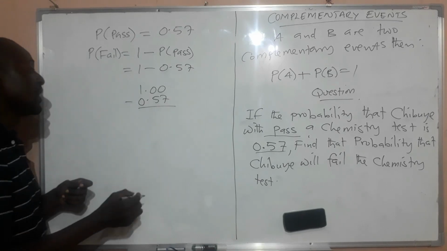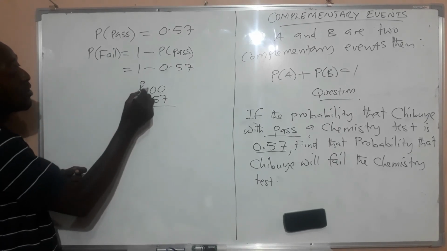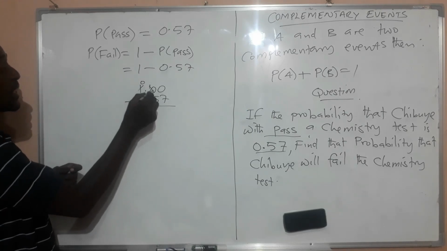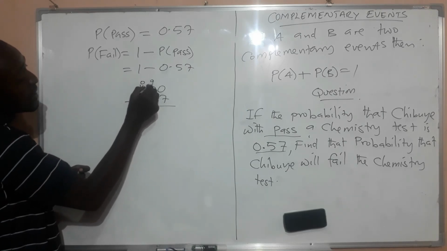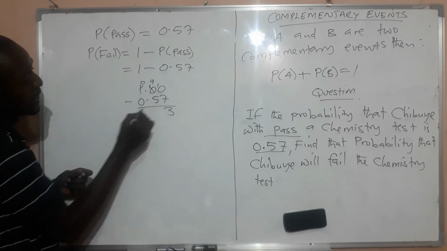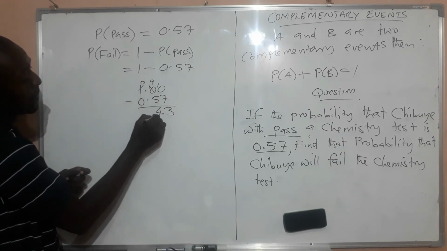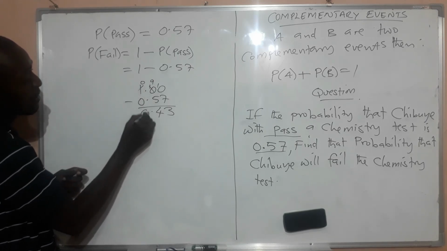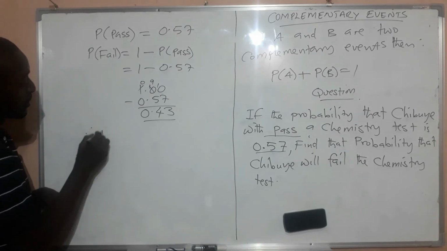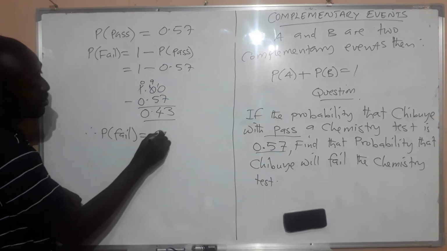0.57. And then 0 minus 7, it can't, so we'll remain with a 0. Put there, you have 10. Get a 1 from this 10, you're going to remain with 9. Put a 1 there, you're going to have 10. So 10 minus 7, you have 3. 9 minus 5 here, you're going to have 4. And then 0 minus 0 here, you have 0. And therefore, the probability of Shibuye failing the exam is 0.443.